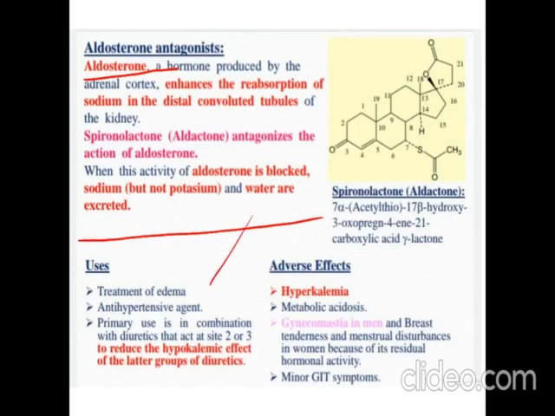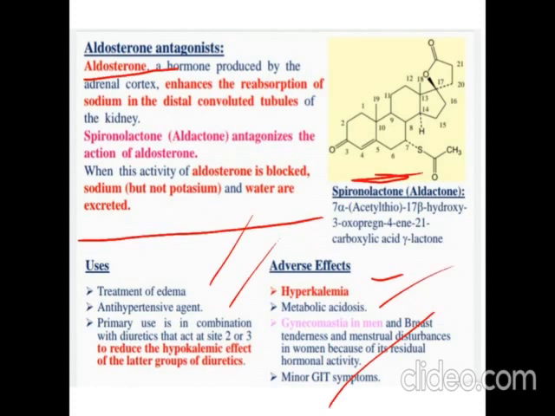The uses are edema, and they are used as antihypertensive agents. Hyperkalemia, as we have discussed, potassium ions will remain in the blood, so the concentration of potassium ion in the blood increases, and it will result in hyperkalemia. Also metabolic acidosis, gynecomastia in men, breast tenderness, then GIT symptoms. These take place as side effects of spironolactone.